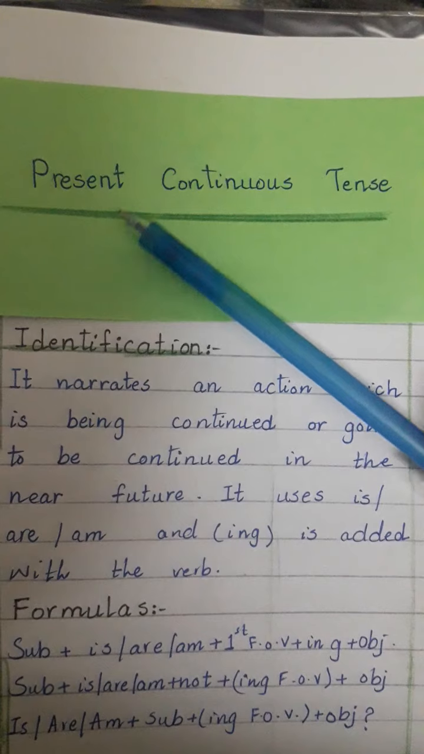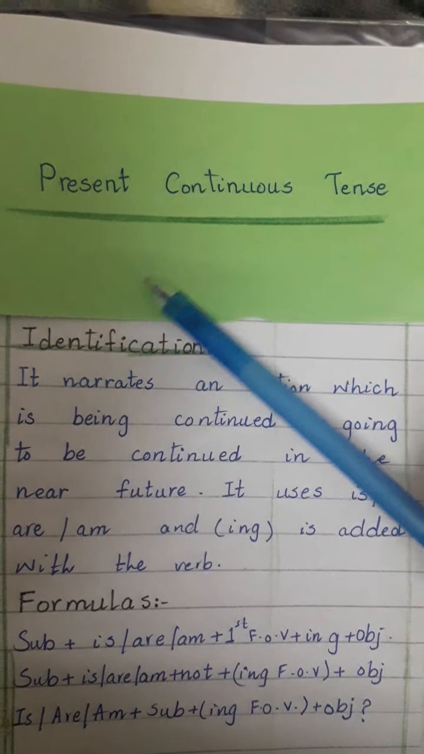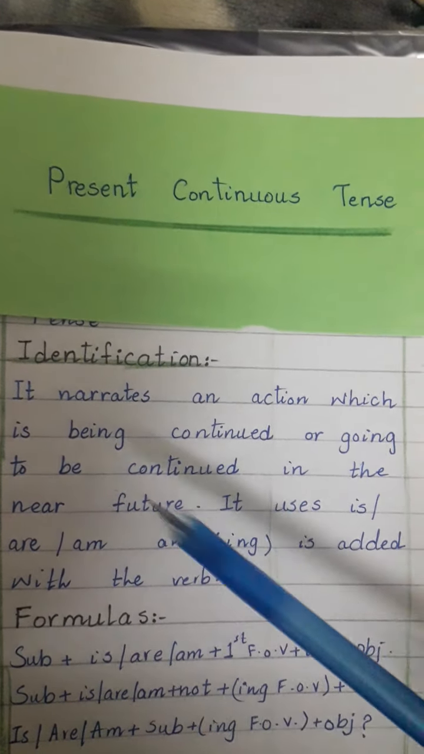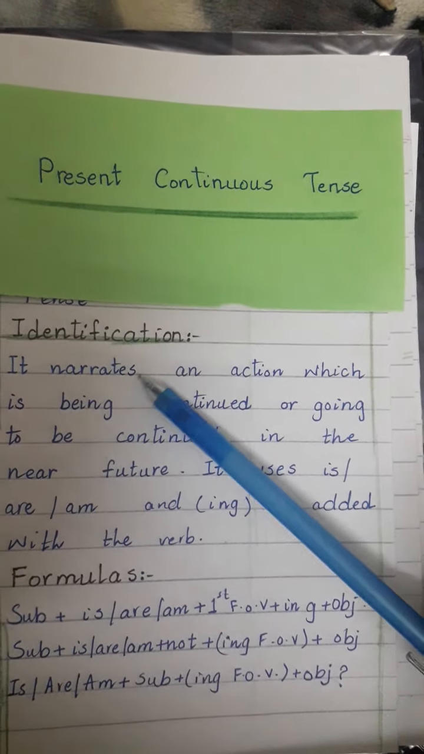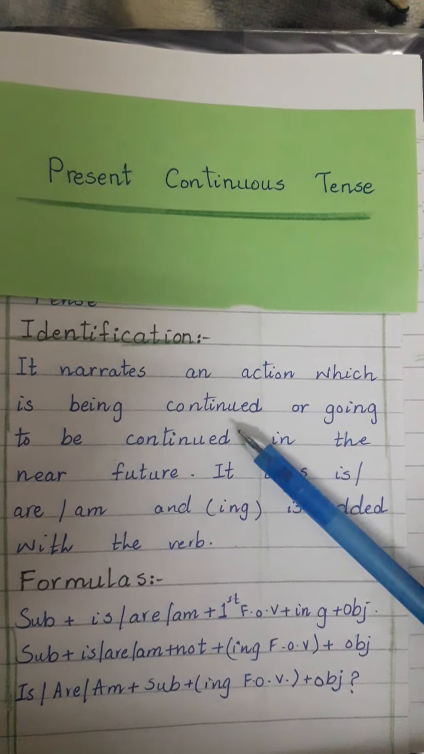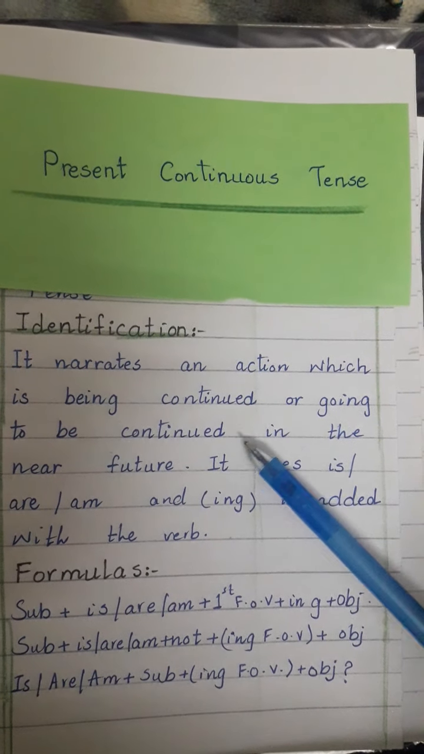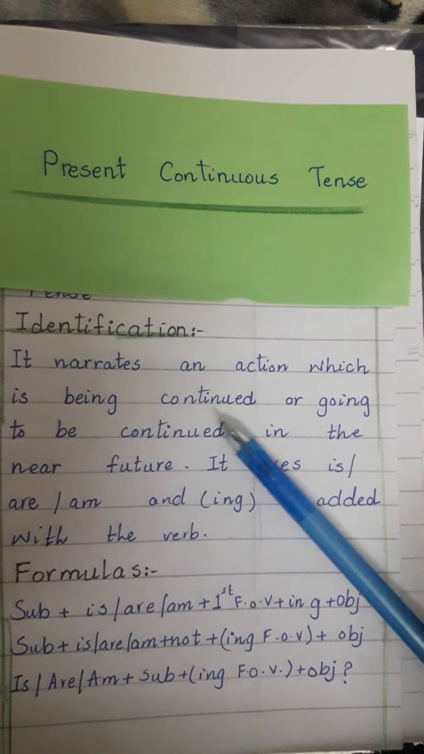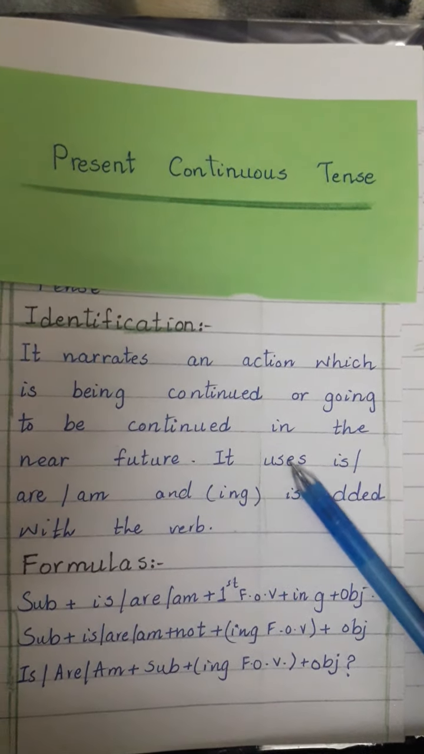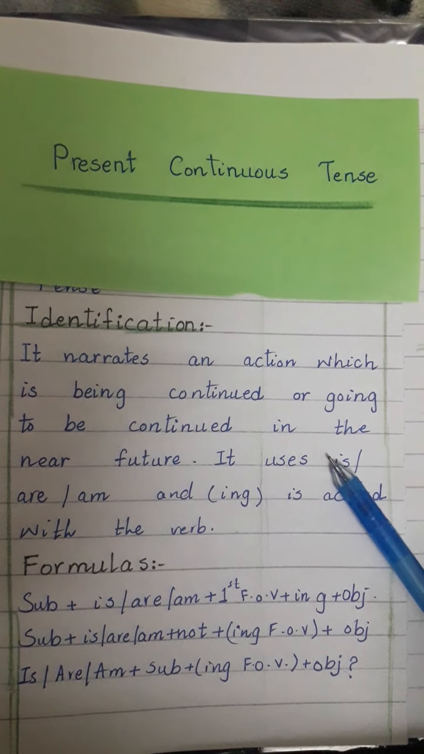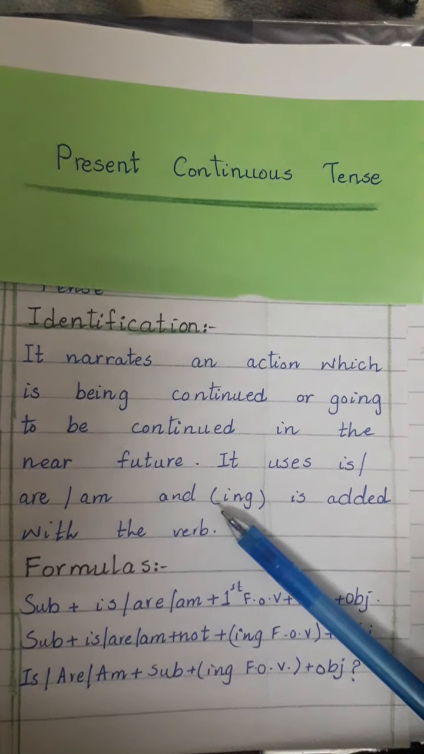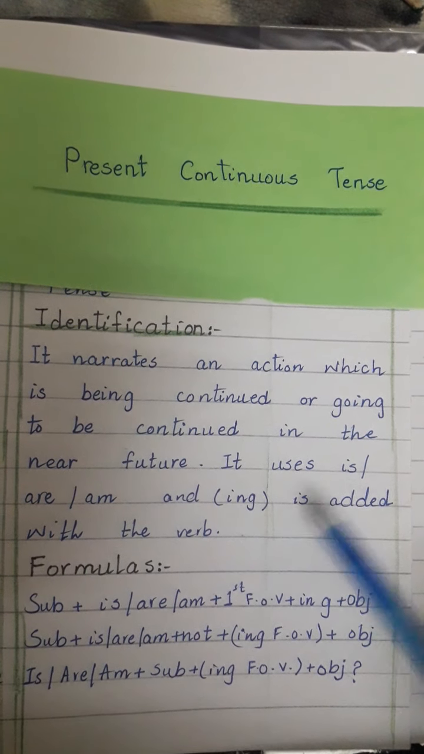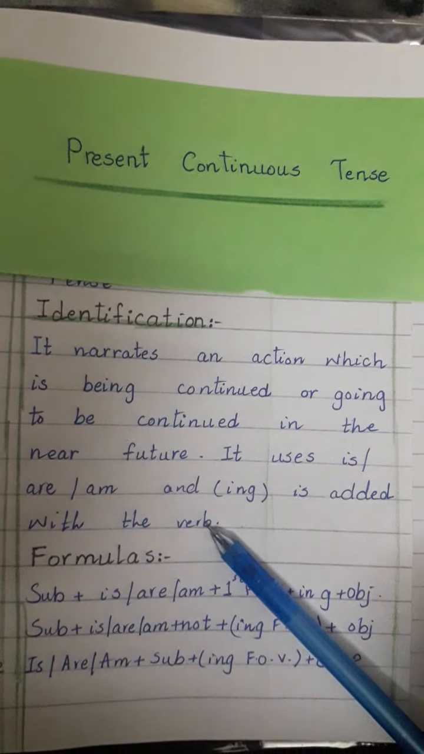Students, today our topic is present continuous tense. Let's see what is the identification of present continuous tense. Present continuous tense narrates an action which is being continued or going to be continued in the near future. It uses the helping verbs is, are, am, and we will use the ing form. With the first form of the verb, ing is added.